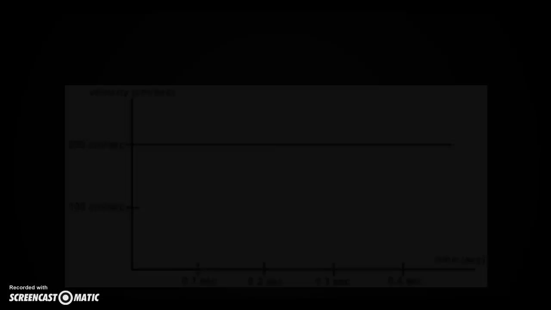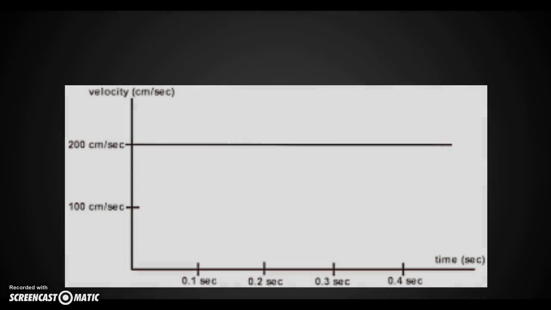Constant velocity is when an object not only remains at the same speed, but also in the same direction, as it is a vector quantity. Constant velocity is represented on a velocity versus time graph as a straight horizontal line. The line shows that there is no change of magnitude or direction. As you can see on this particular graph, it is moving at a constant velocity of 200 centimeters per second.